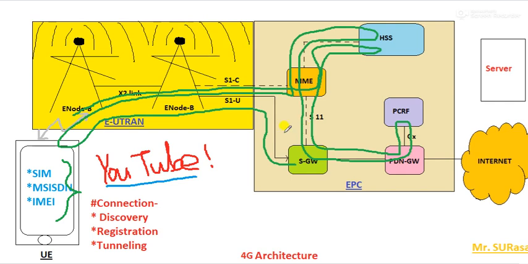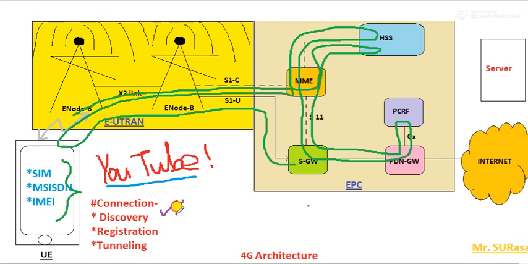The next part is how this user is going to use internet based services. Now the next part is how this user is using the internet through this 4G architecture. For this purpose you can again consider this sort of example. Let's say right now the user gets connected to 4G. Now suppose the user wishes to use internet based services. Again, try to remember what I told you in previous lectures.